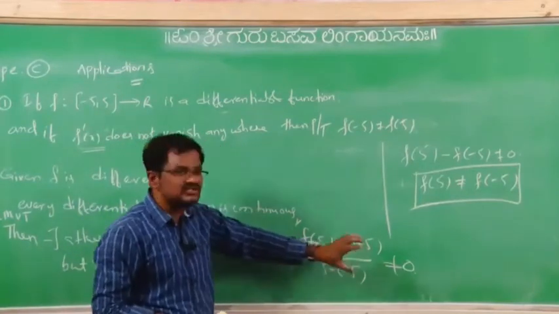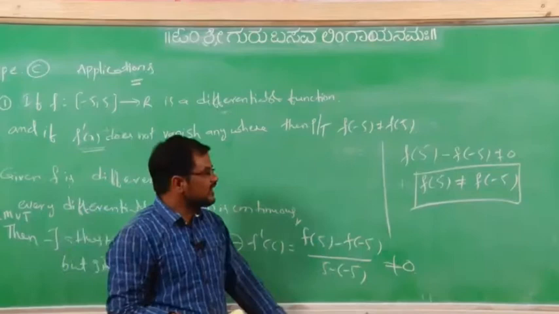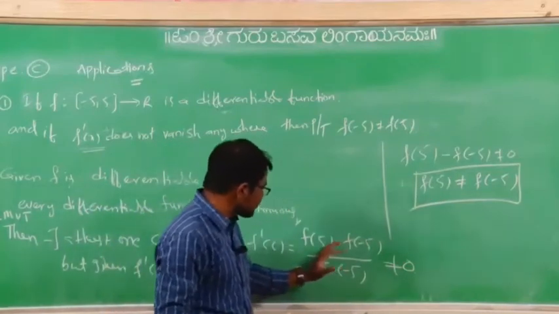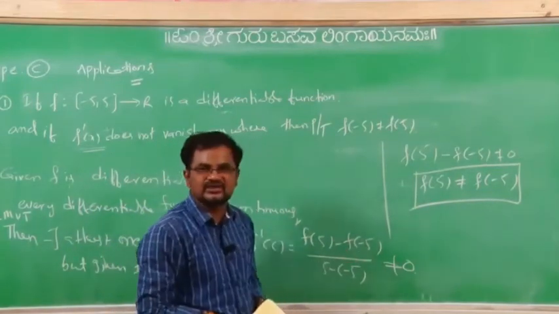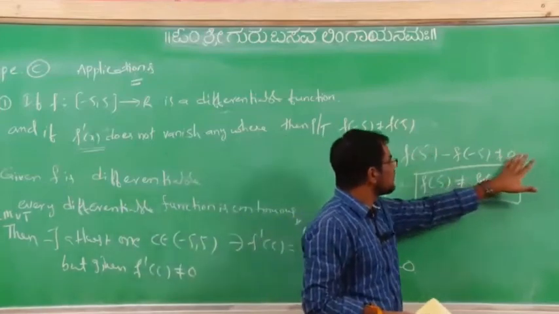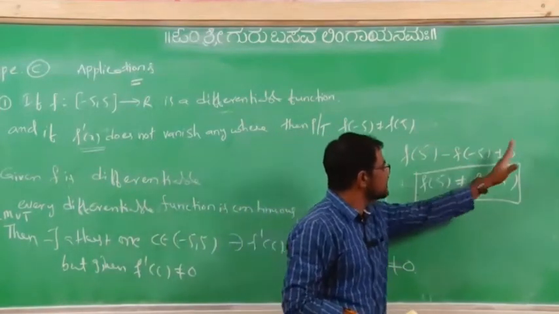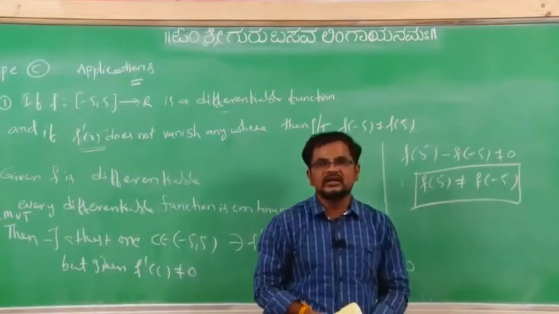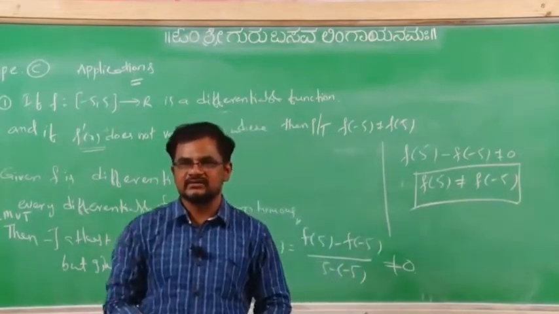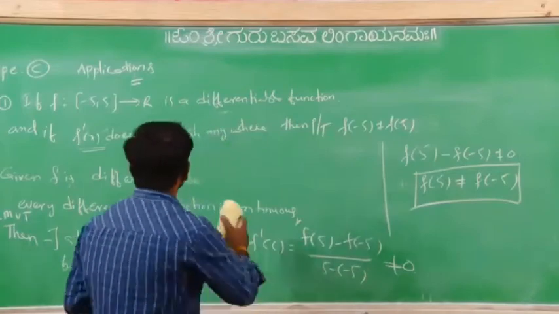Means f(5) minus f(-5) is not equal to 0. So bring this to the other side: f(5) is not equal to f(-5). Right. Next.